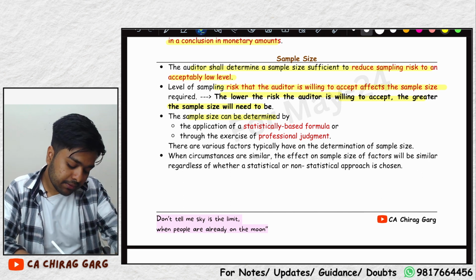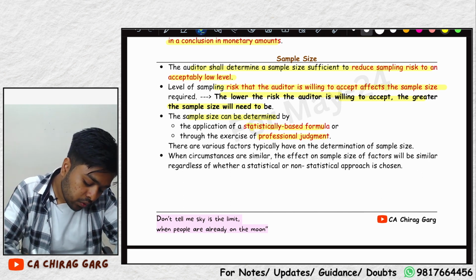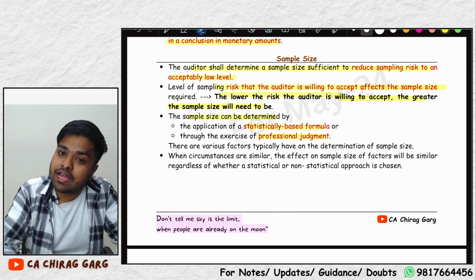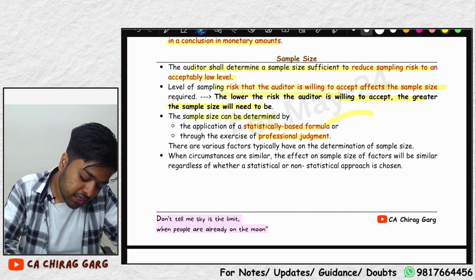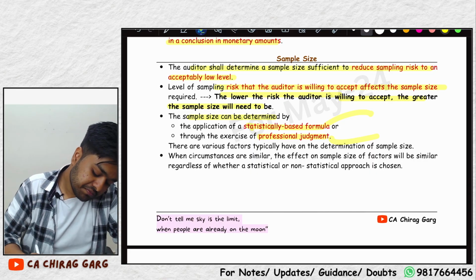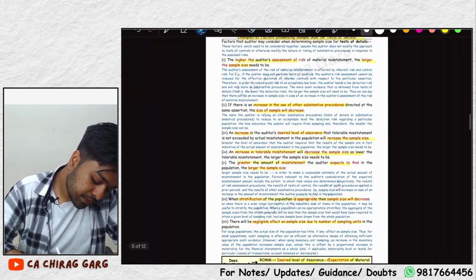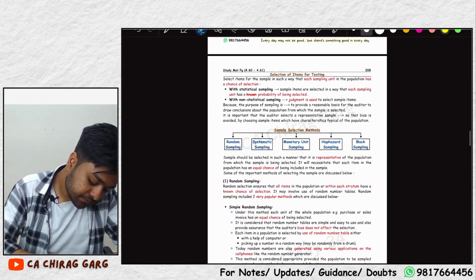Sample size can be determined by a statistically based formula or on the basis of professional judgment. The auditor can use either of them, either determine the sample size by a formula or by his professional judgment. Then the next 2 pages are factors affecting sample size.